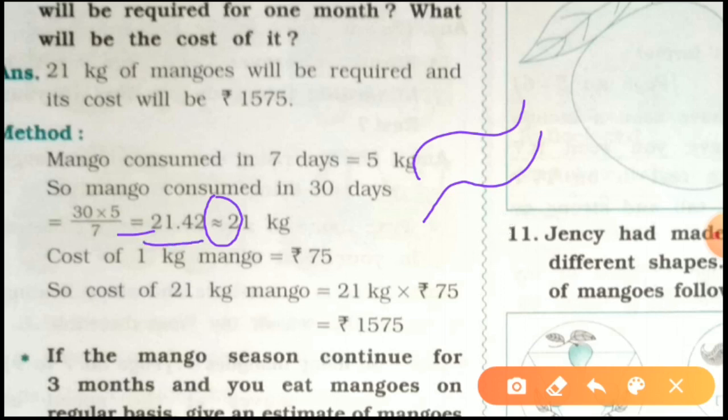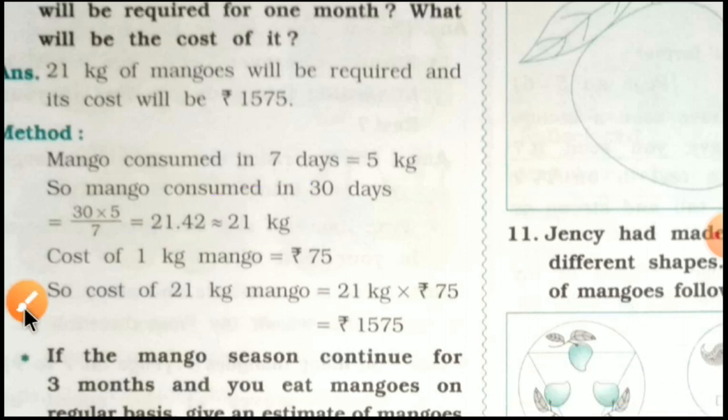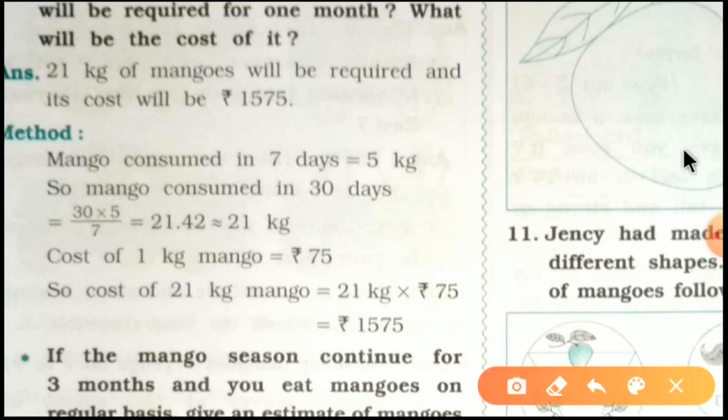21.42 kilograms is approximately 21 kilograms. So here we will take 21 kilograms only. Now, the cost of 1 kilogram of mango is 75 rupees. So the cost of 21 kilograms is 21 multiplied by 75, which is